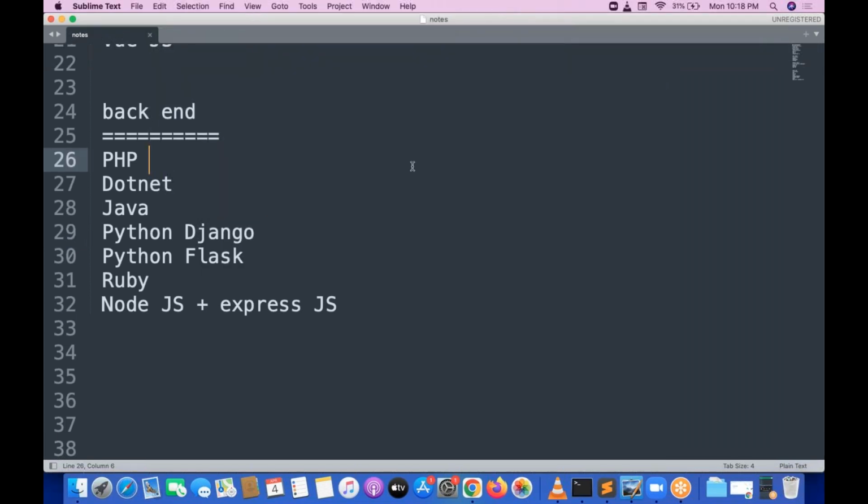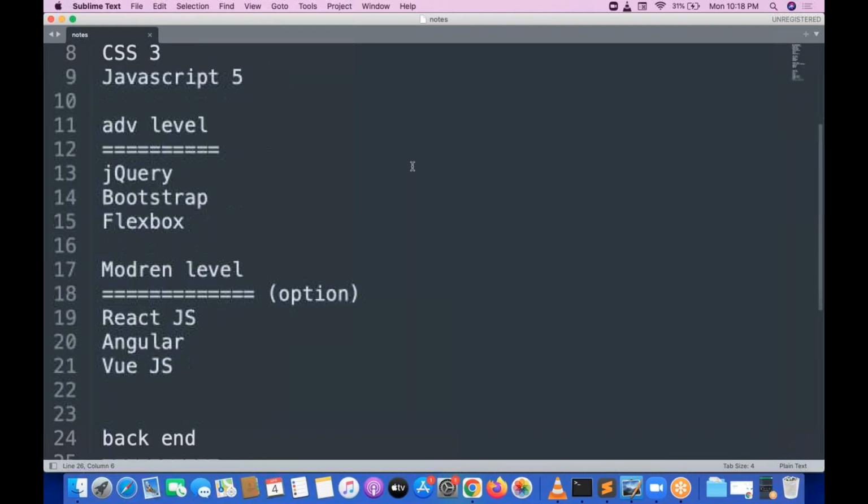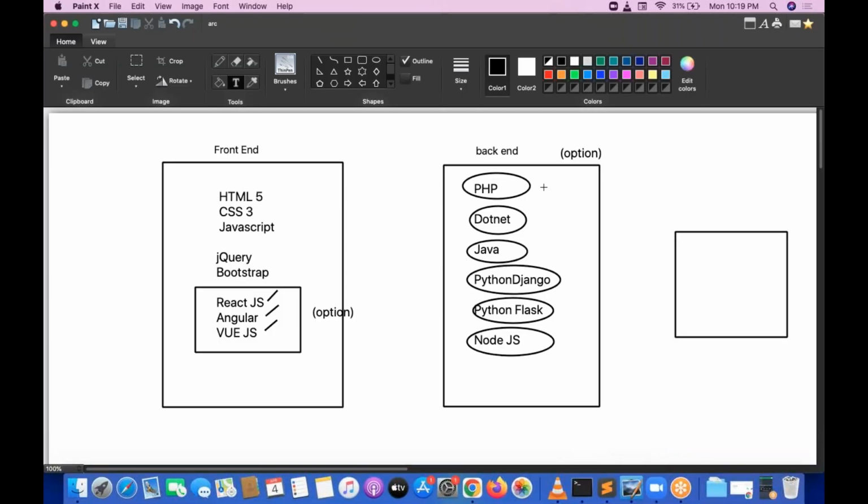And finally, guys, this is what it is. We are going to have the front end, back end, and database. You can go for any one of the databases; database is your wish. People use multiple kinds of databases like SQL, Oracle, PostgreSQL, PL/SQL, MySQL, or MongoDB. This could be any kind of database.